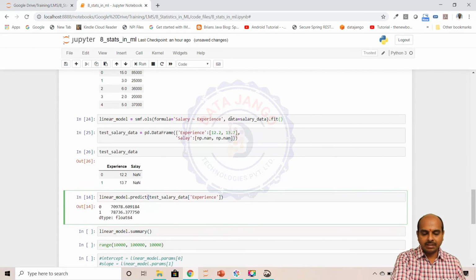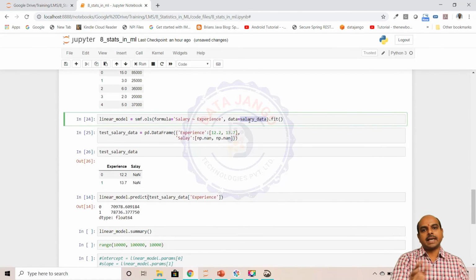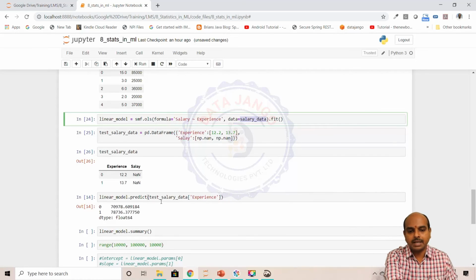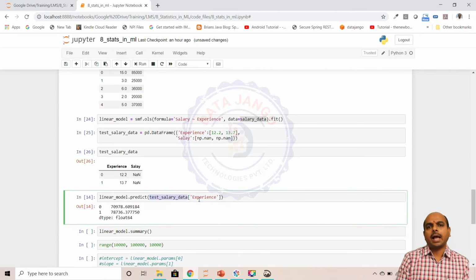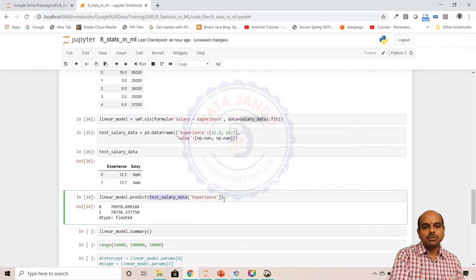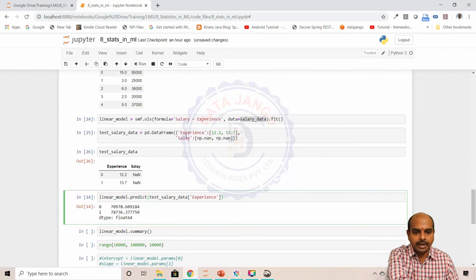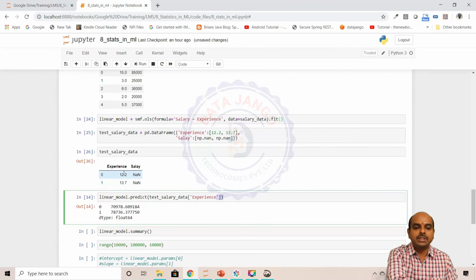When we were building the model, we passed a data frame with experience and salary columns, right? So we may have to pass a similar kind of data frame here. We can pass a series object or a data frame, but the column heading should be experience. That's the point here, right? To simulate that, I created one more data frame and am passing it to the predict method. The fit method will find out the equation. The predict method will substitute these x values into the equation and make predictions.